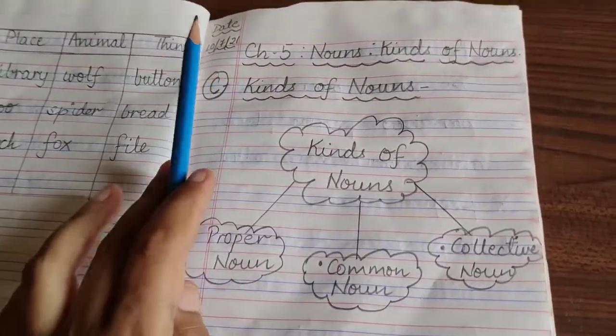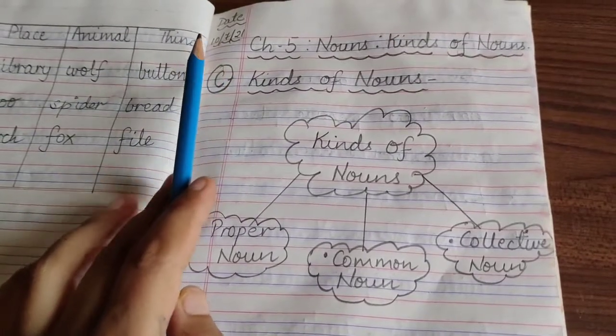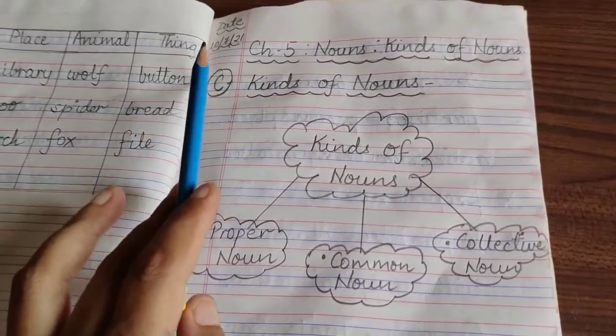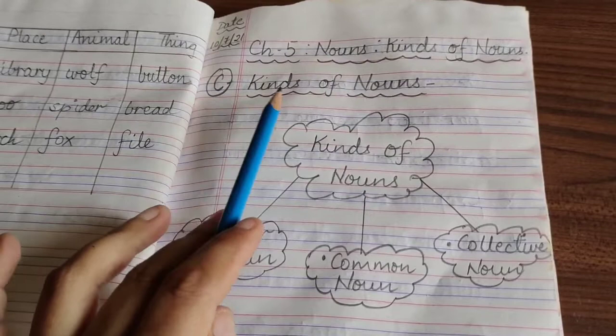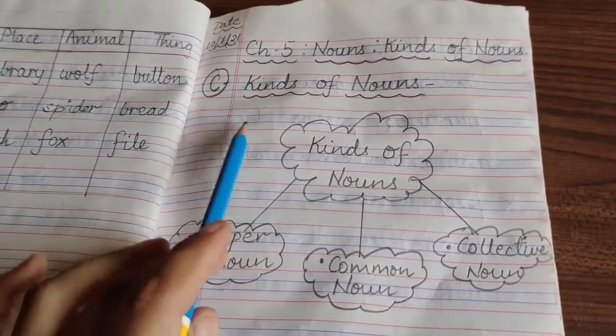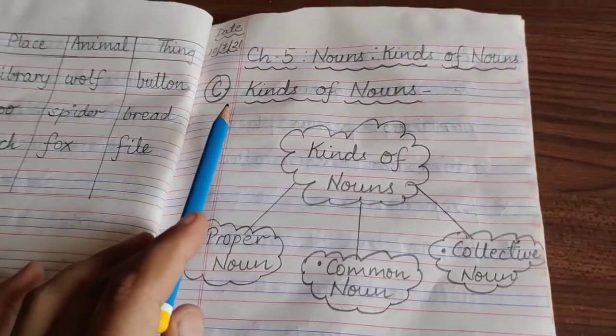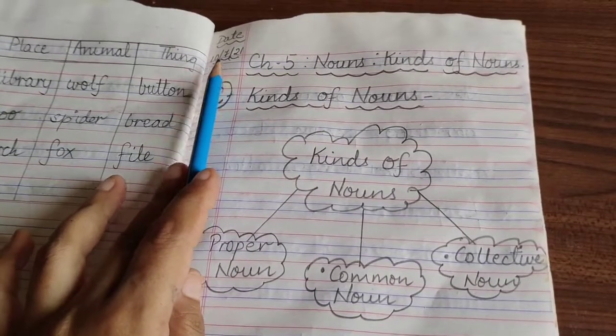Okay. As you all know, whenever we start with a new topic or a new chapter, we start it from a new page. So we are starting with a new topic of kinds of noun today. So it will be started from a new page. So first of all, you will write down today's date.